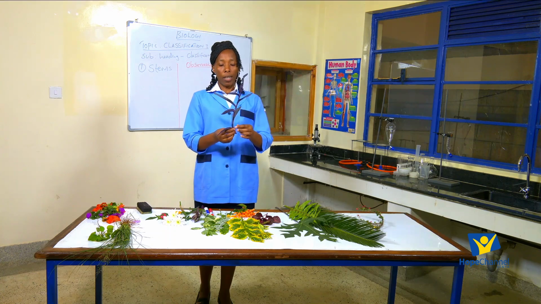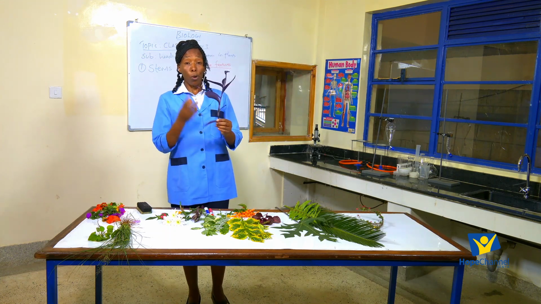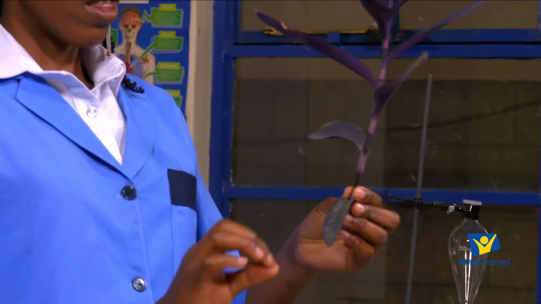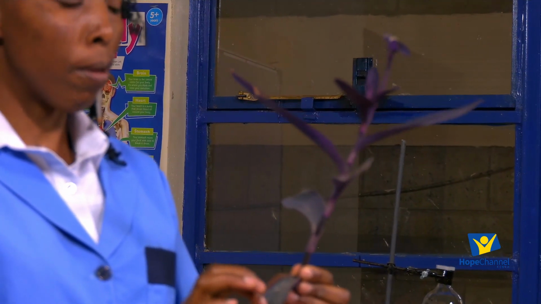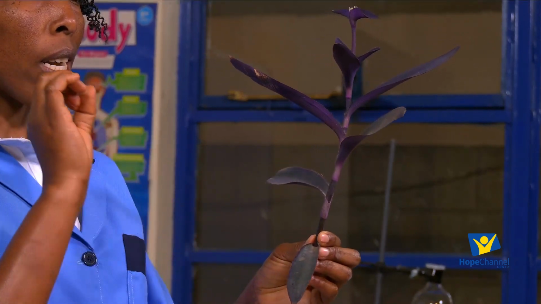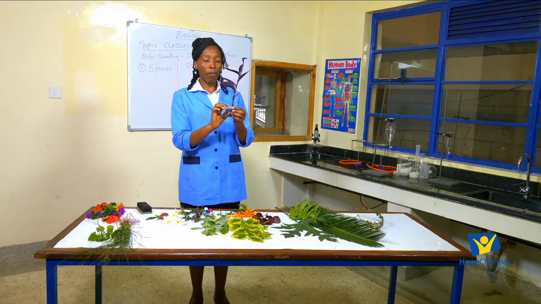For example, I have a plant here. And my student, I hope you know the parts of the plant. For example, this part of the plant is a leaf. We've said that a plant consists of more than one part. So we have the leaves.